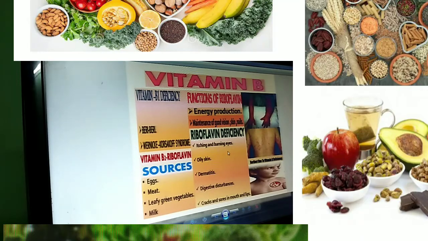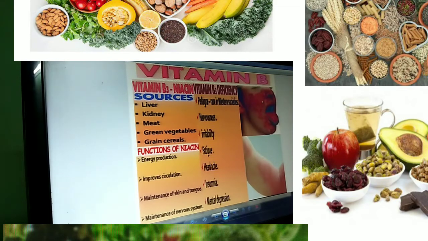Then what happens in deficiency? Itching, burning of eyes. Skin becomes oily. Dermatitis related to skin diseases and digestive disturbances. Cracks and sores in the mouth and lips. So this is vitamin B2 deficiency. Sores on the skin, dermatitis, and cracks and sores in the mouth and lips. In the next clipping you will see the picture. This is vitamin B.